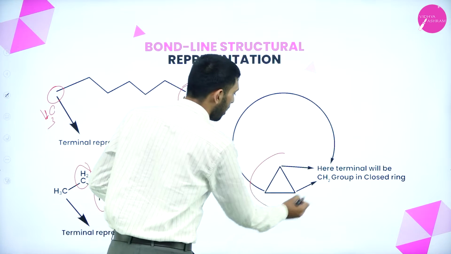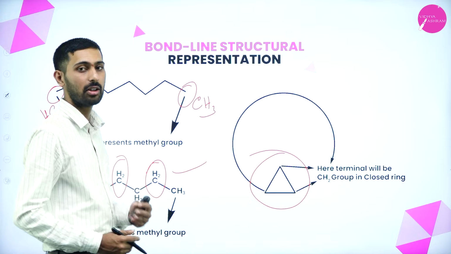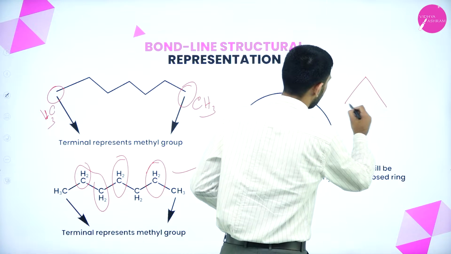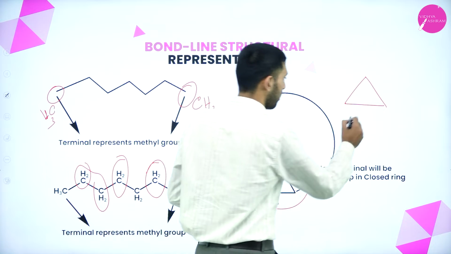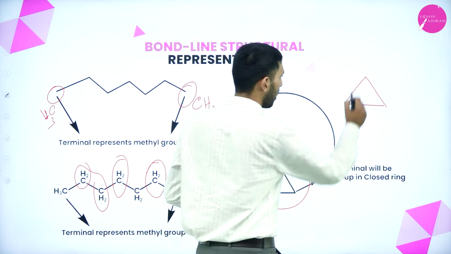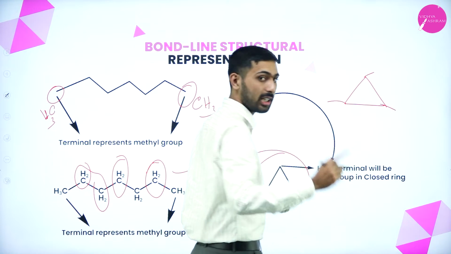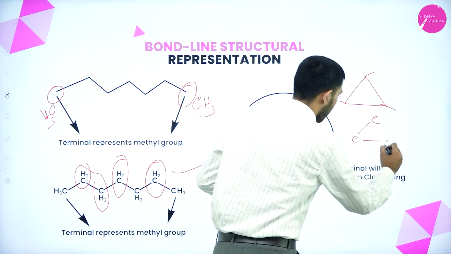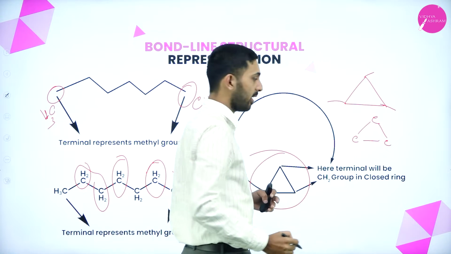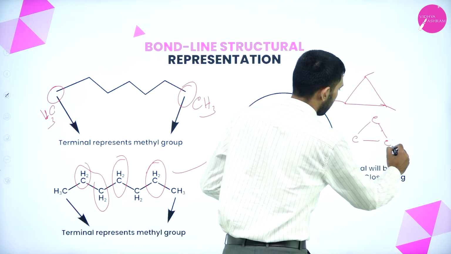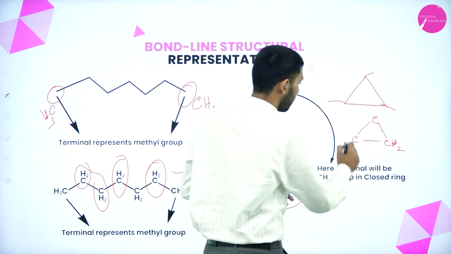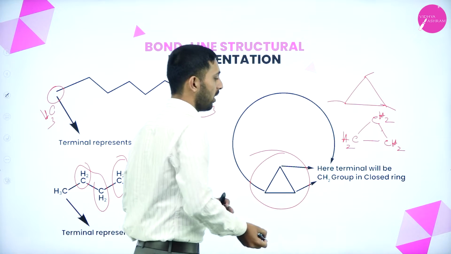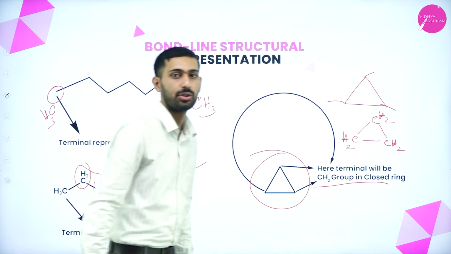If we take an aromatic compound or a cyclic form, what will happen here? We have given it like this. If you want to write how many carbon atoms are there, total 1, 2, 3, three carbon atoms are there. So we have to represent it like this. Correct, right? So how many? 1, 2 CH2 groups. So at the side, the CH2 group will always be in the closed ring.